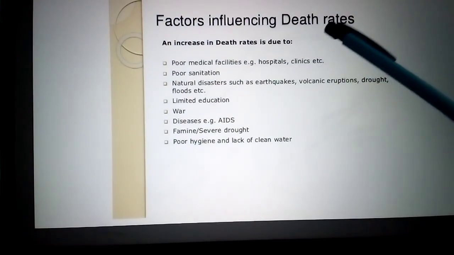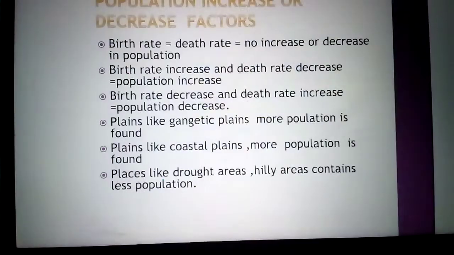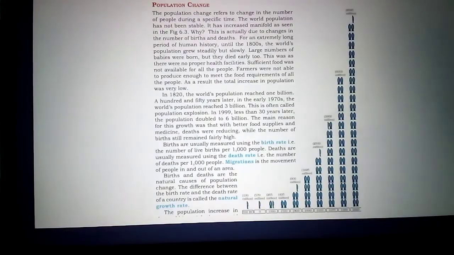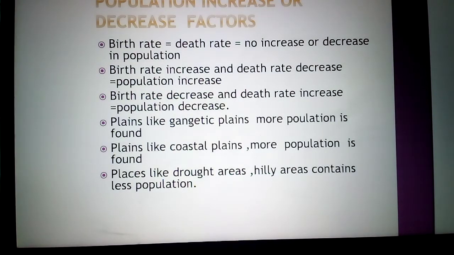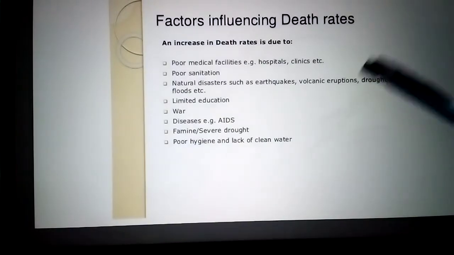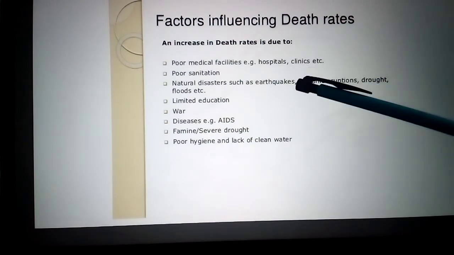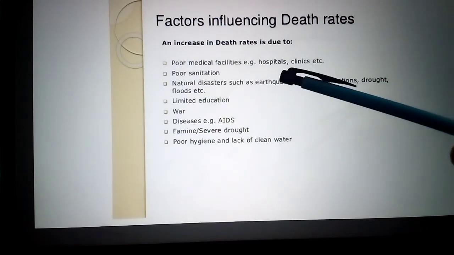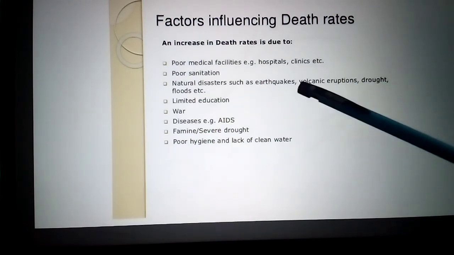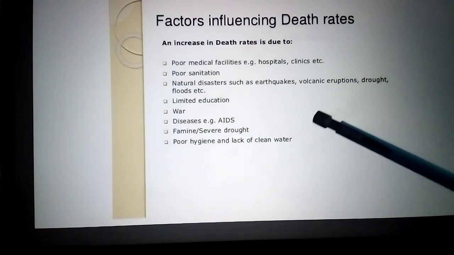So, factors influencing the death rate. In the population change we already discussed this. In this picture we discussed why death rate is more. The reasons why that rate is more: due to poor medical facilities, health facilities like hospitals and clinics were not there, poor sanitation, cleanliness is not there, natural disasters such as earthquakes, volcanic eruptions, droughts, floods, limited education.